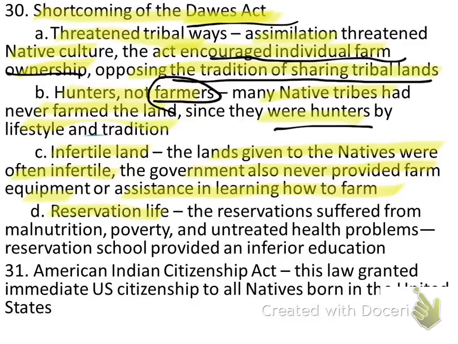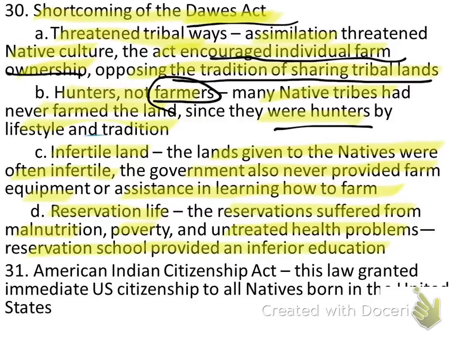Finally, reservation life. The reservations were built on poor land. The land was inhospitable. It wasn't fertile enough to grow anything. There wasn't enough game there for them to hunt, whether it be buffalo or turkeys or whatever the case may be. Because of the poor quality of land they were forced to live on, often under military rule, the reservations suffered from malnutrition, poverty, and untreated health problems.